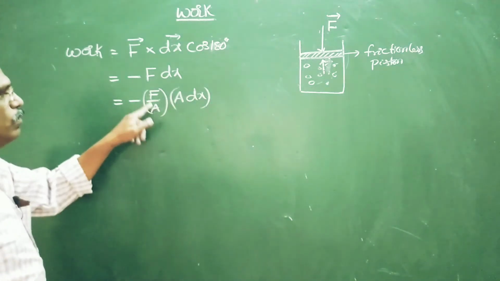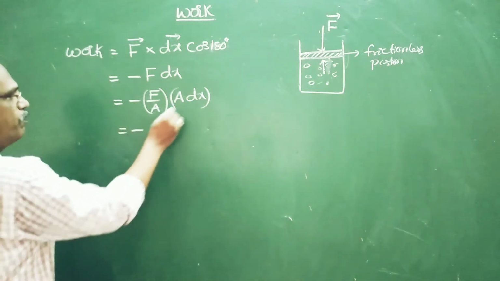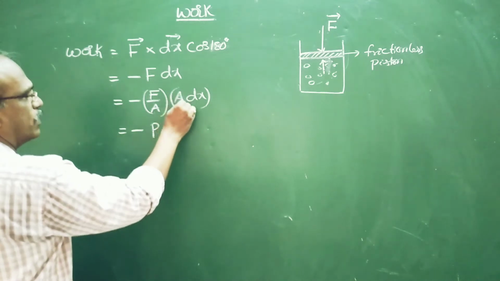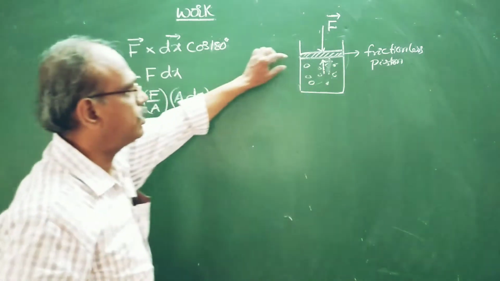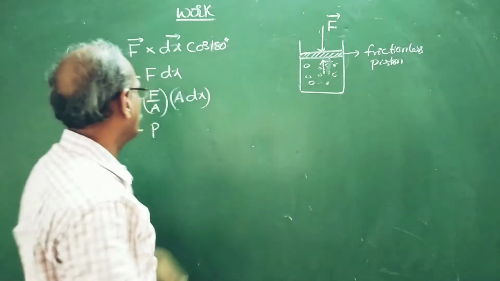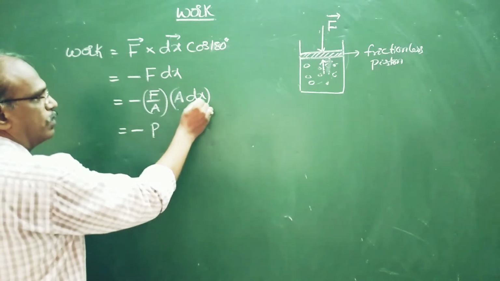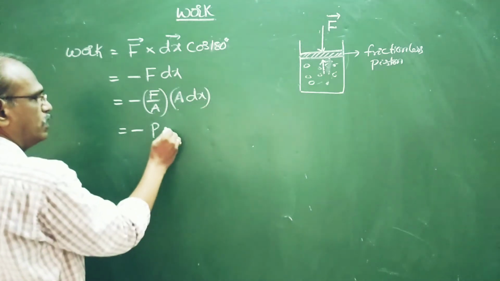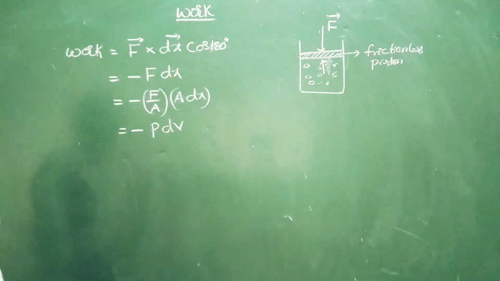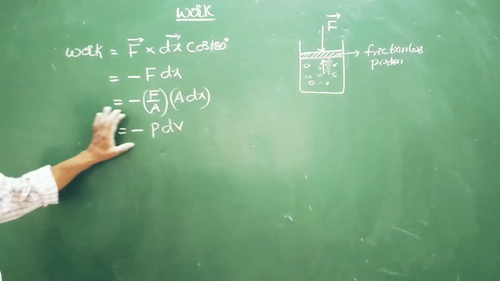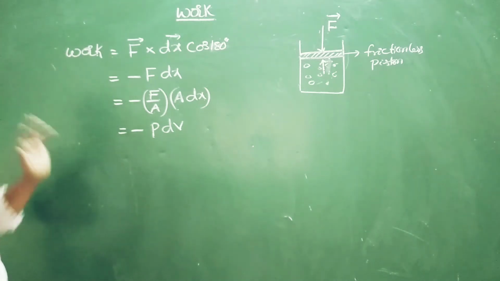No change in the value. Force per unit area is nothing but pressure, where A is the area of cross section of this piston and dx is the displacement of the piston. Now this is volume, area of cross section of piston into displacement. It's nothing but change in volume, say dV. So this is the work done, here called mechanical work.